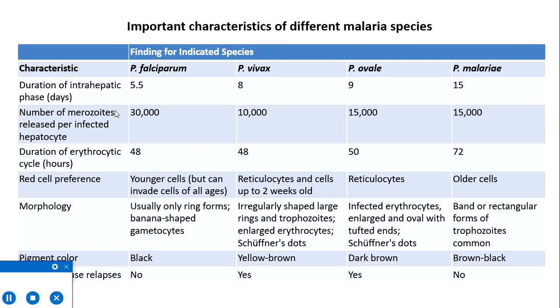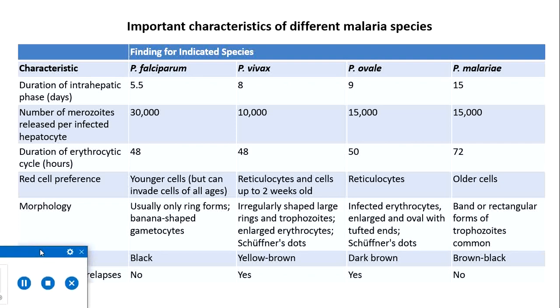And propensity to relapse, that is the presence of hypnozoites. This is present only for Vivax and ovale, because they can remain dormant in the hepatocyte for several months or even up to a year, and they are also resistant to treatment by most of the antimalarials. Thereby they lead to recurrent relapses of disease without requiring a new infection. However, this situation is not there in Falciparum and Malariae infections.